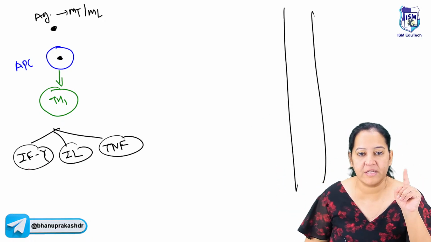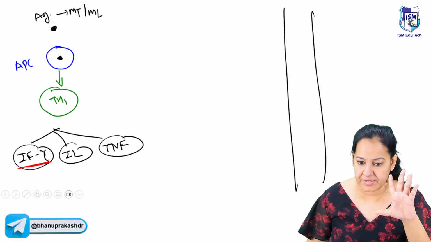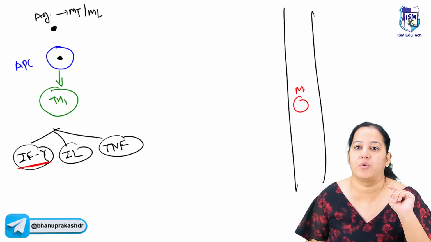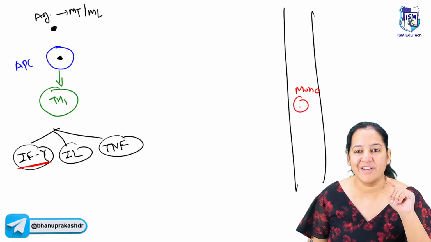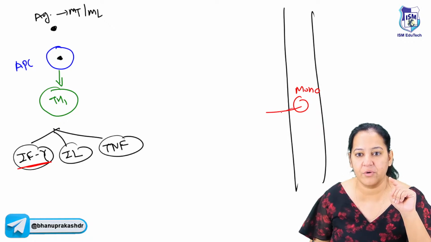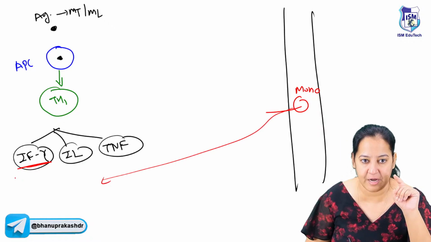So let's talk about interferon gamma, the most important. Interferon gamma takes monocytes out. In the blood we have monocytes. Now, interferon gamma takes them out. Interferon gamma is taking them out. Monocytes are coming here.